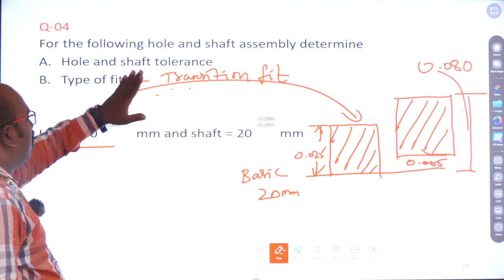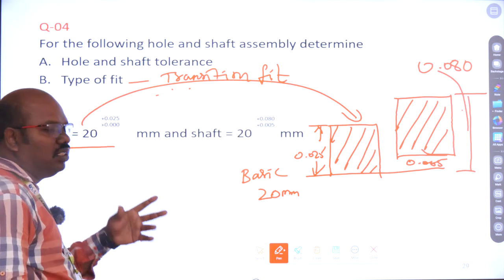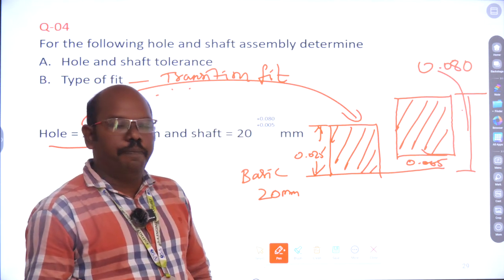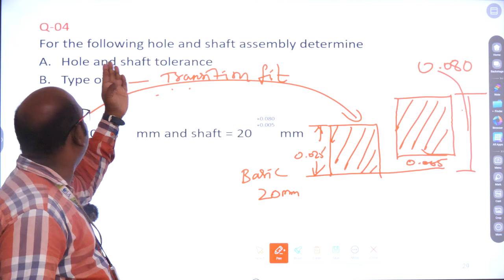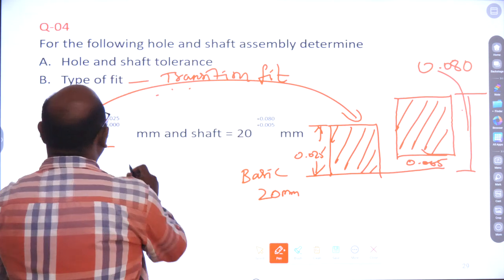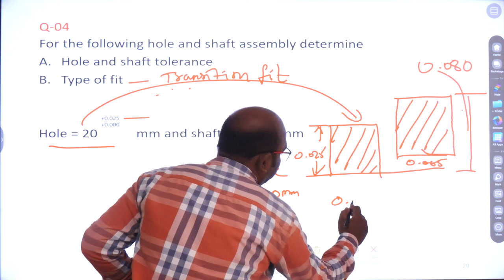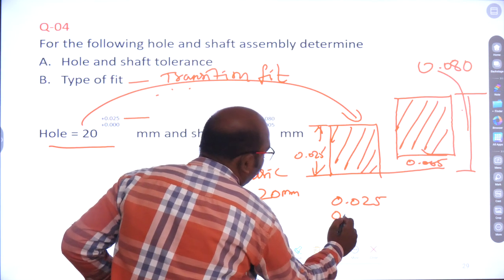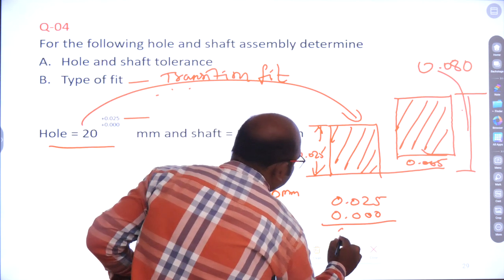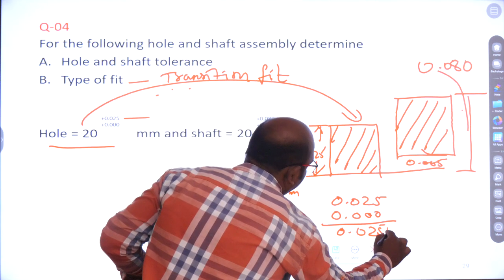Next, what is the tolerance? How to find out the tolerance? Tolerance is nothing but the difference between the lower limit and the upper limit. First let us see the tolerance of the hole. The hole's lower limit is 0, the upper limit is 0.025. So the tolerance of the hole is 0.025 mm.